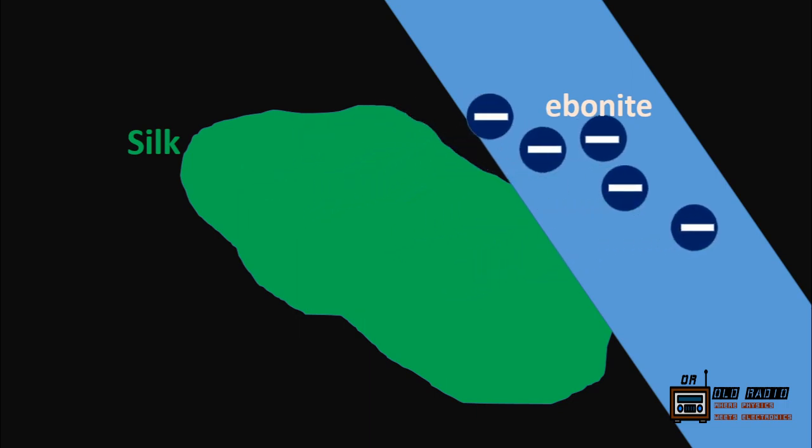So there will be a deficiency of electrons in the silk cloth, and there will be an excess of electrons in the ebonite rod. So the silk cloth will get positive and the ebonite rod will get negative, and they will have the same amount of charge. So we have answered our first 2 questions. We will go for the third question.